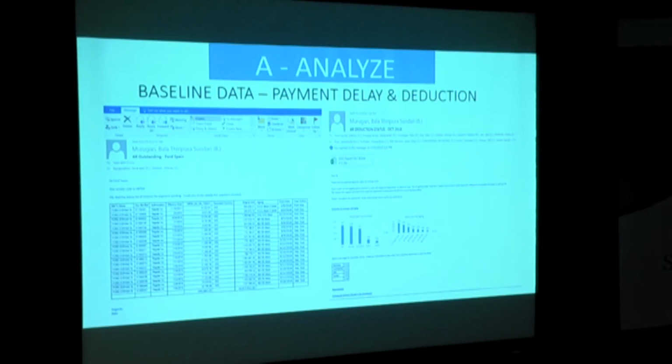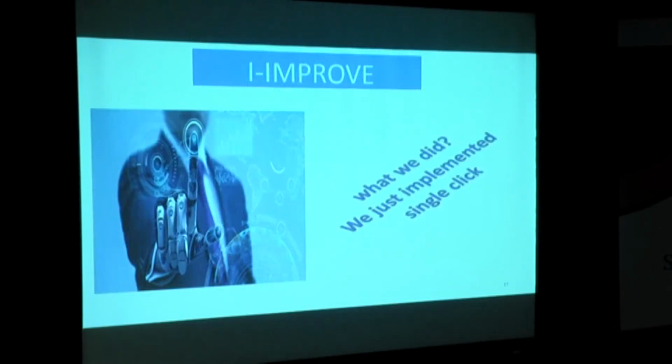If it is related to warranty or quality, I have to contact my quality department. For any material rejection, I have to contact the material department. This is the activity we did manually to share the list of outstanding details with external persons as well as our internal persons. It takes 30 minutes for each customer. Now we think about how to improve this. Then we get a lot of distractions.